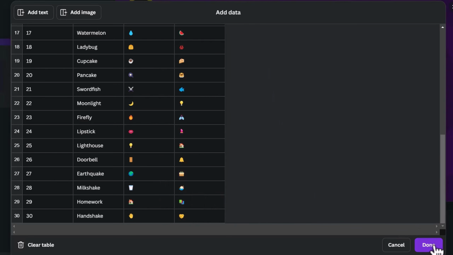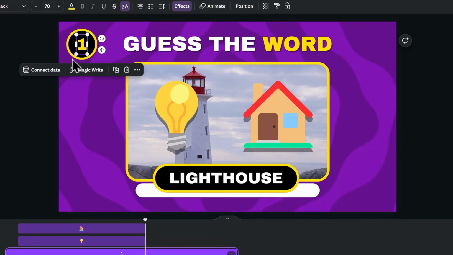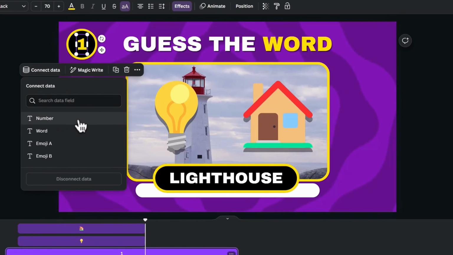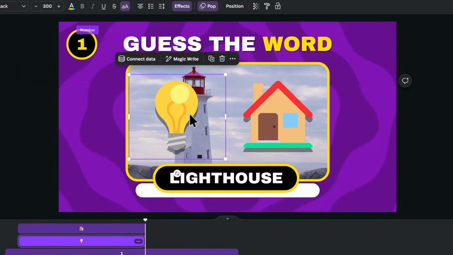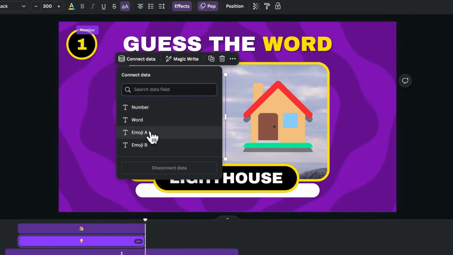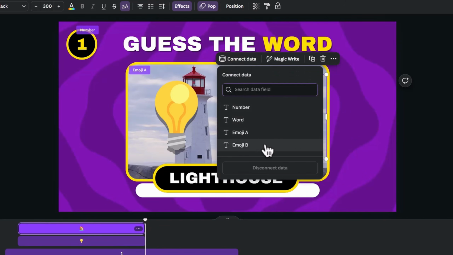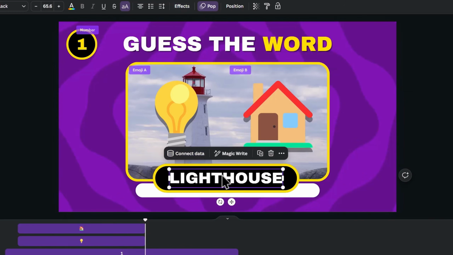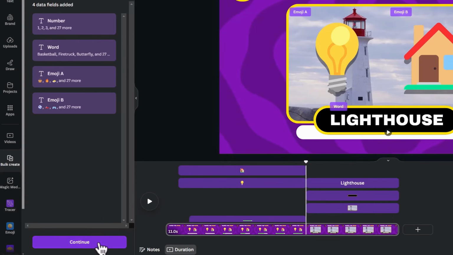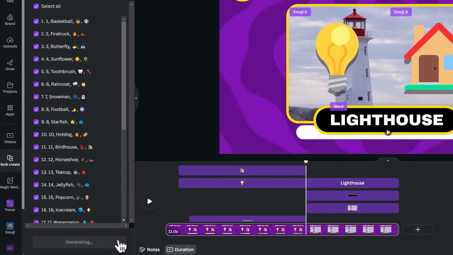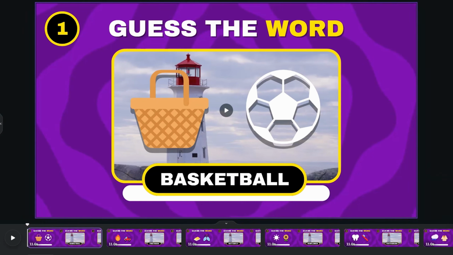Click on Done when you are through, then click on the figure, connect data, and choose number. Next, click on the first emoji, connect data, and choose emoji A. Repeat the same for the second emoji and choose emoji B. Click on the word Connect Data and choose Word. Click on Continue on the left and generate the 30 designs which will become the scenes of our video.